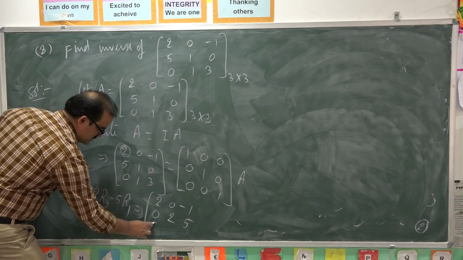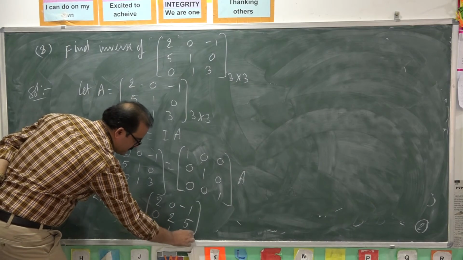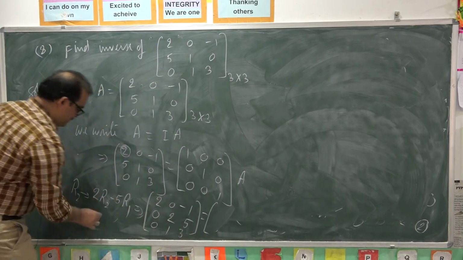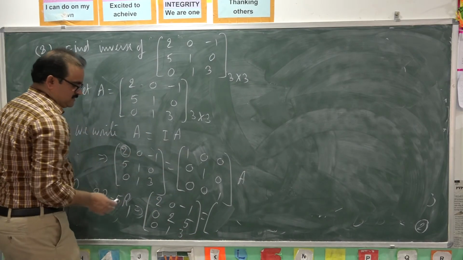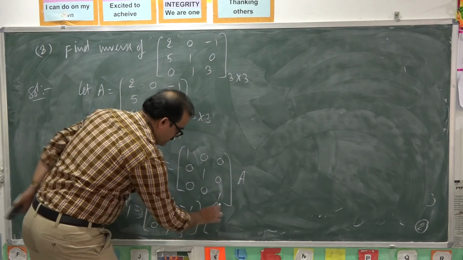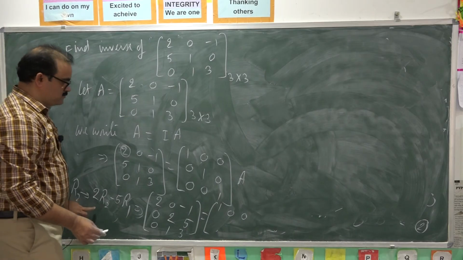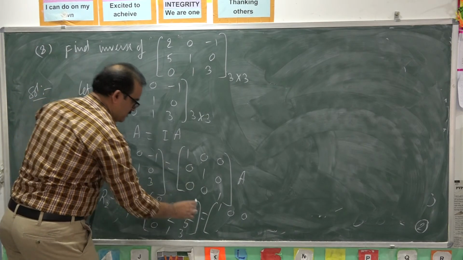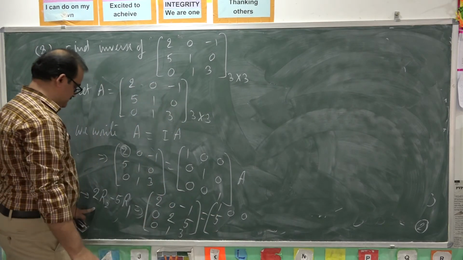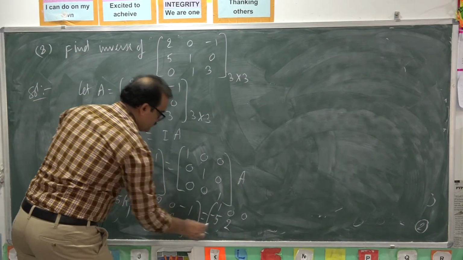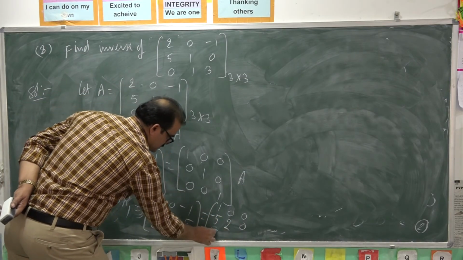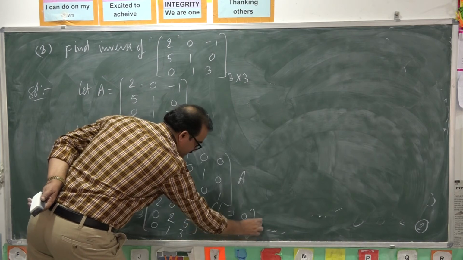Third row is not changed. 0, 1, 3. You apply the same row operation to this matrix also. 1, 0, 0. 2R2 minus 5R1 becomes minus 5, 2, 0, 0, 0, 1 into A.